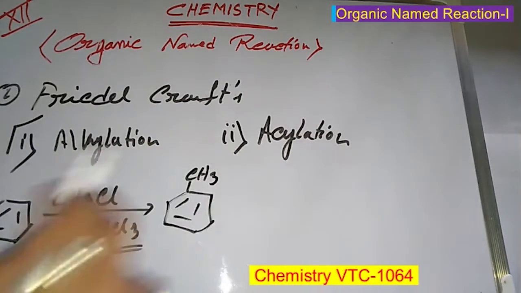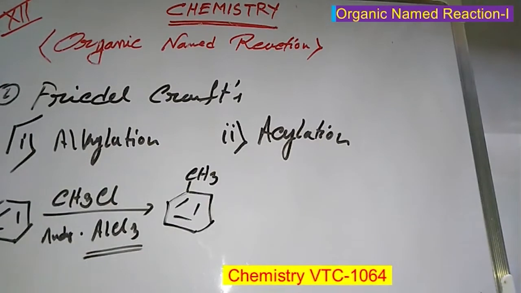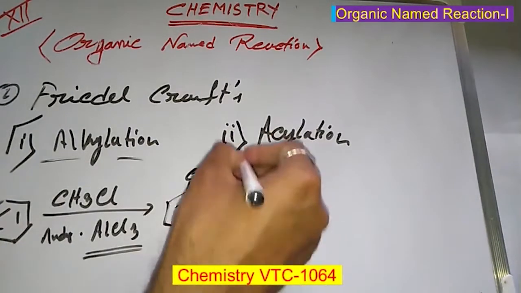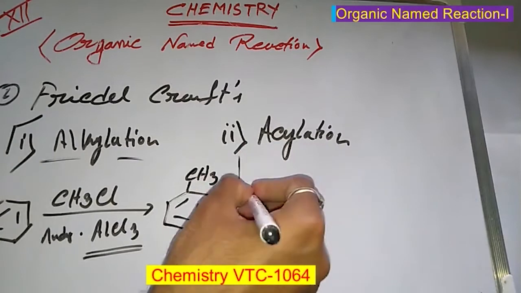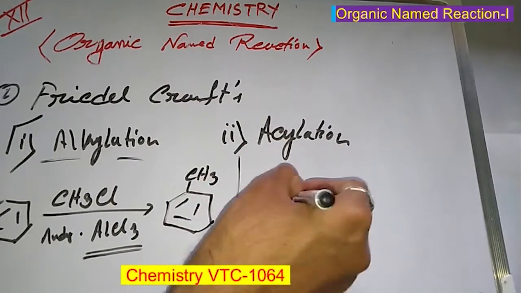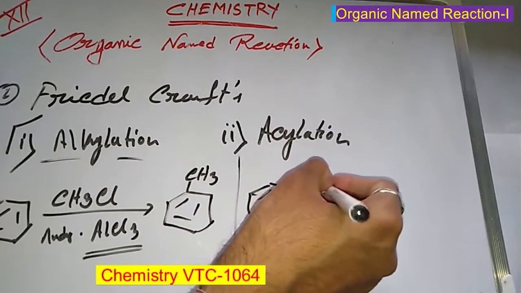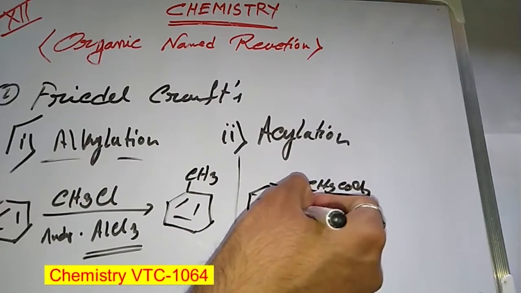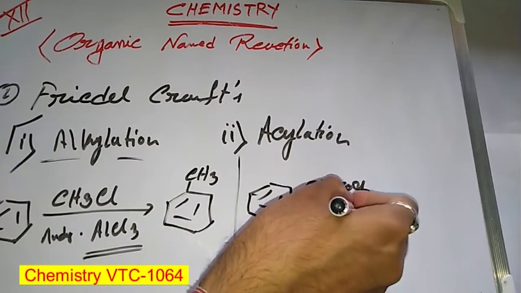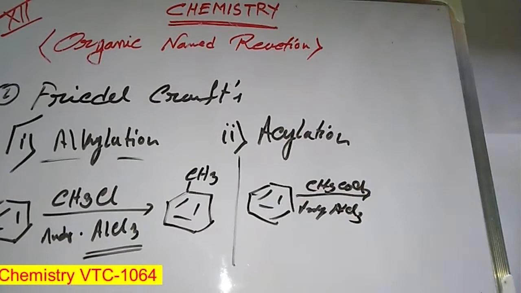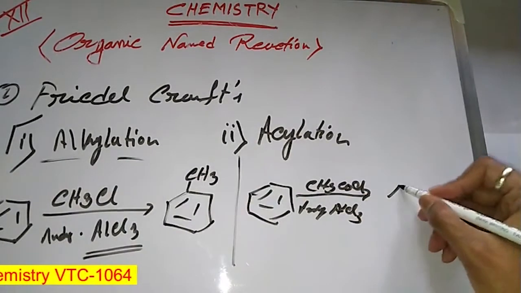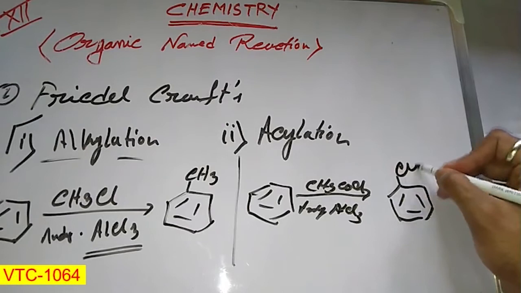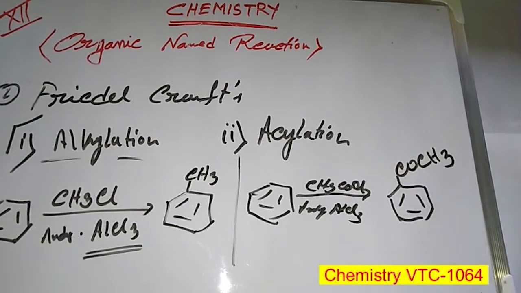C6H5CH3, that is toluene. Now it is the alkylation product, but the acylation is almost the same. Benzene reacts with CH3COCl, also in anhydrous AlCl3 medium, and the product is acetophenone, C6H5COCH3, very important.